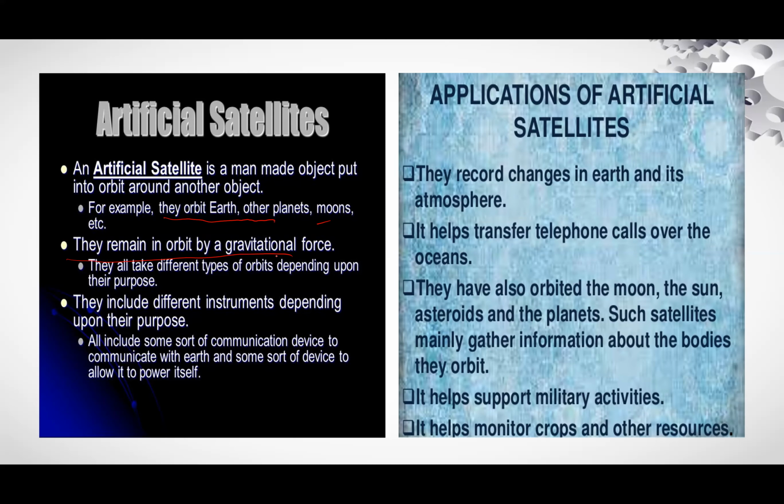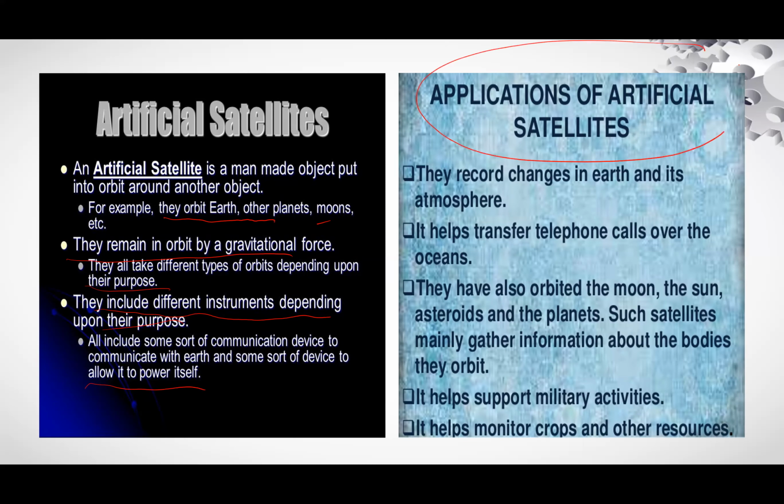They take different types of orbit depending upon their purpose. They include different instruments depending upon their purpose. All include some sort of communication devices to communicate with the Earth and some sort of device to power itself: solar panel, transmitter, receiver.